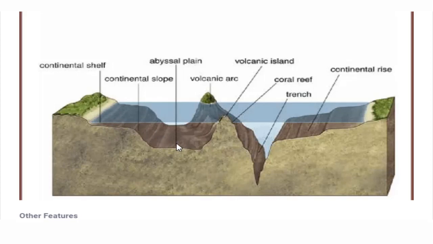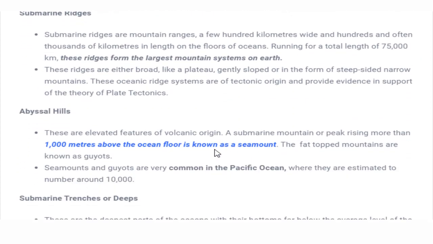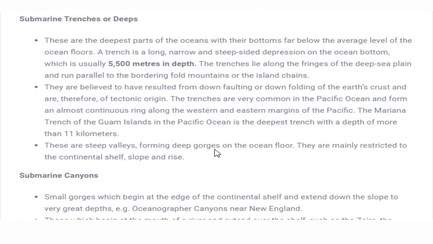Next is the abyssal plain. You can see the area over here. It is very much plain in nature. And volcanic arc, volcanic island, coral reef. We'll see these factors later. Okay. So we have seen the abyssal plain. Now let's see submarine trenches and deeps.